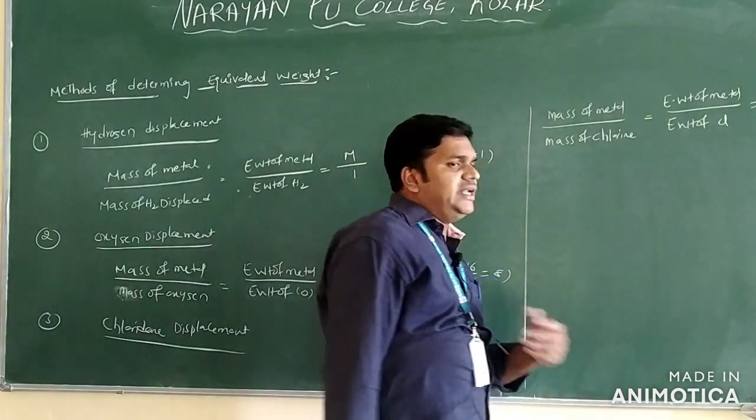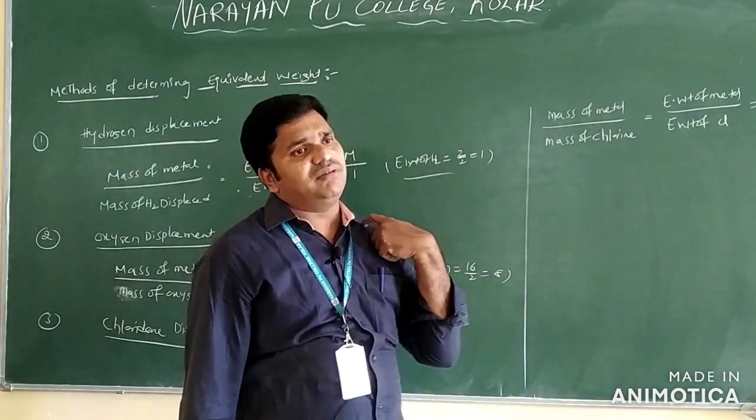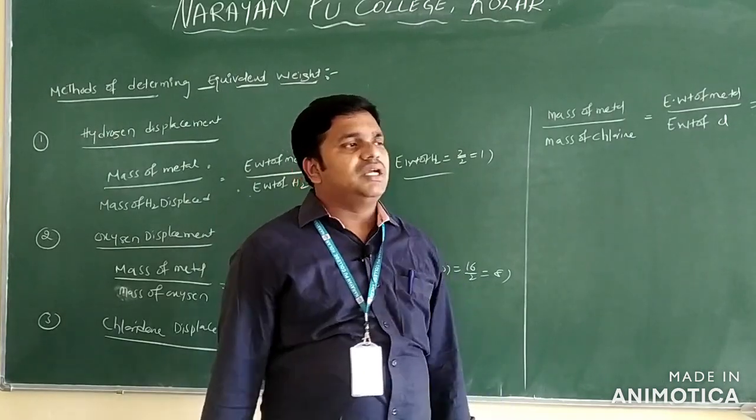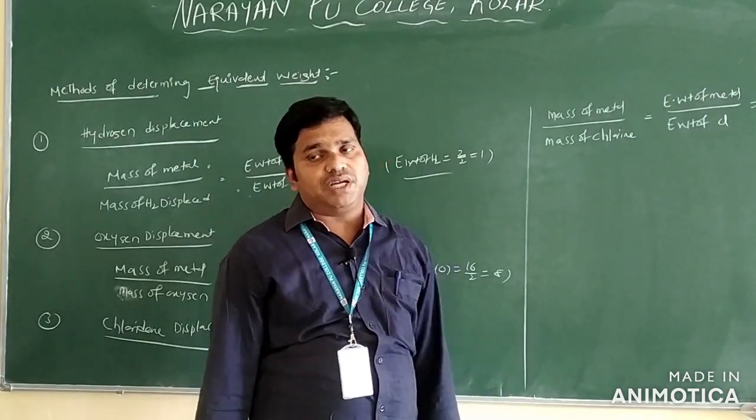So generally if you take any oxide of the metal, sometimes they will give that the metal is converted into metal oxide only. Find out the equivalent weight of the metal or equivalent weight of the metal oxide.